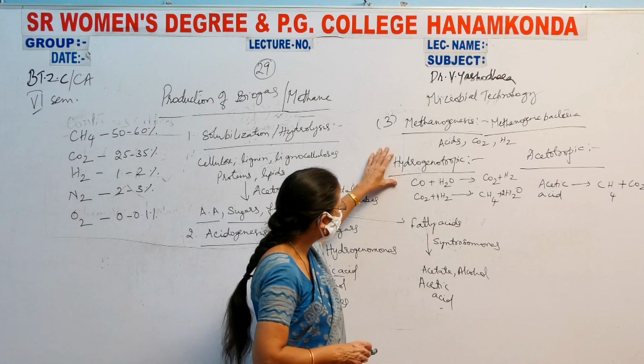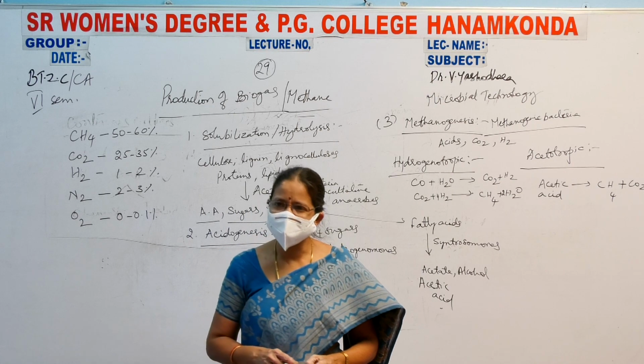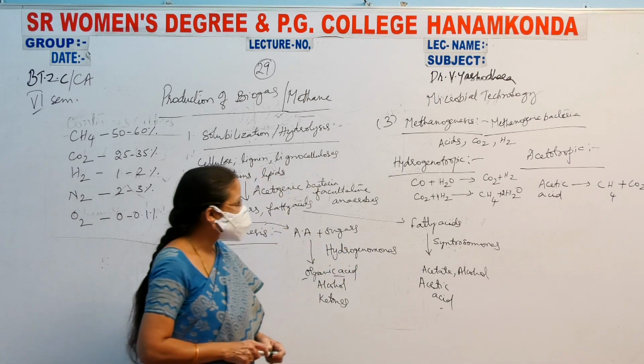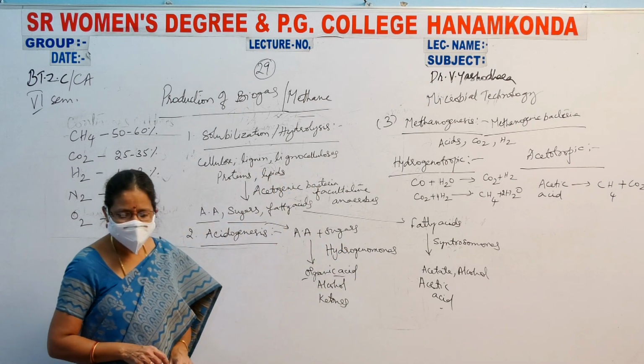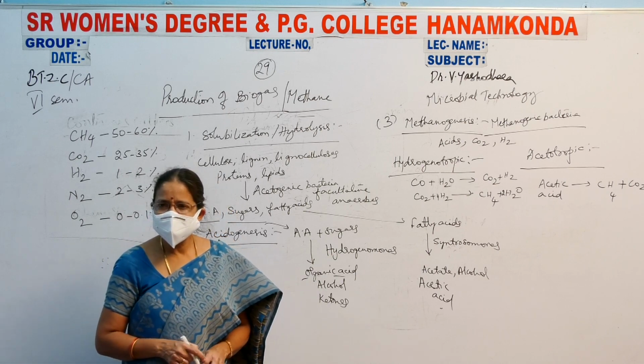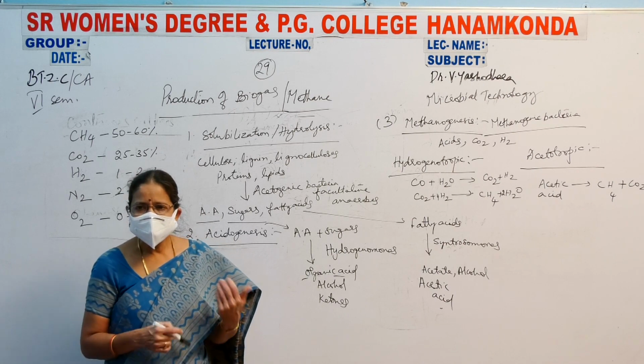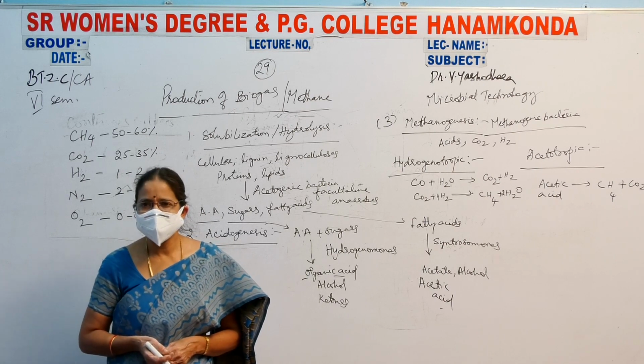That means in the hydrogenotropic method, methane is produced from carbon monoxide and water present in the digester, and in the acetotropic method, methane is produced from organic acid, that is acetic acid or acetate. Acetate is converted to methane and carbon dioxide.